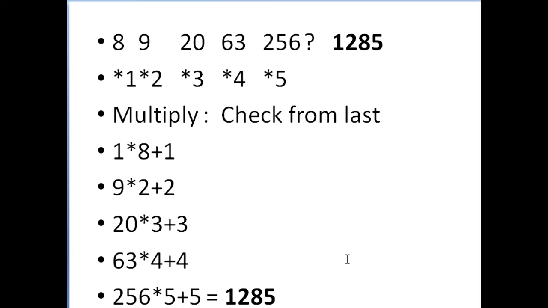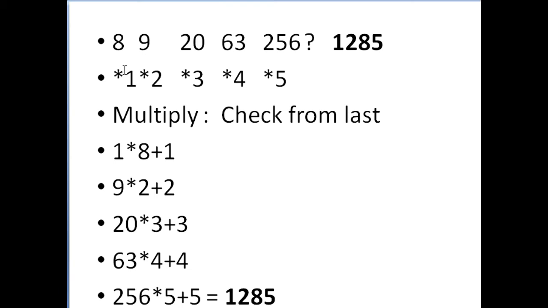And 60 to 256, it is approximately 4 times, 6 fours are 24. See, you take the first number or just imagination you have and multiply and see how it comes. For 20 and 60 it is 3 times. For 60 and 250 something it is 4 times. And 9 to 20 it is 2 times. So you just try this. 8 into 1 is 8. 9 into 2. Likewise you just check. See how they have done. It is a logic.